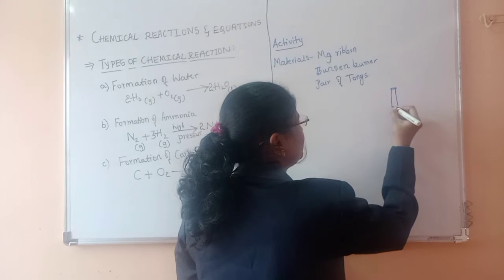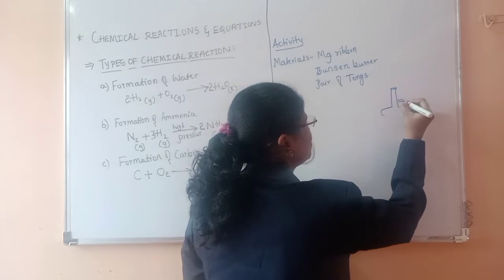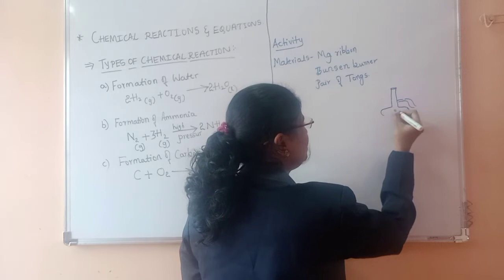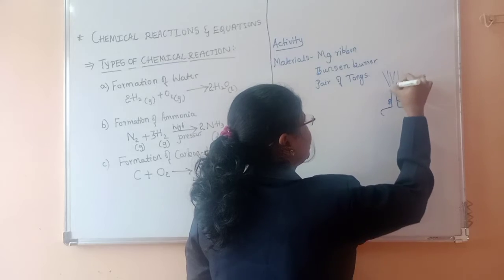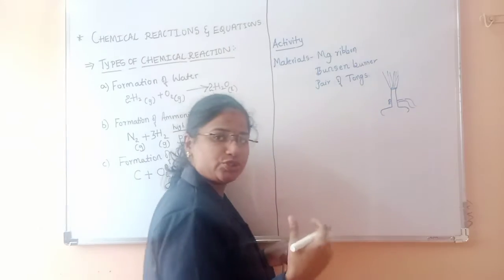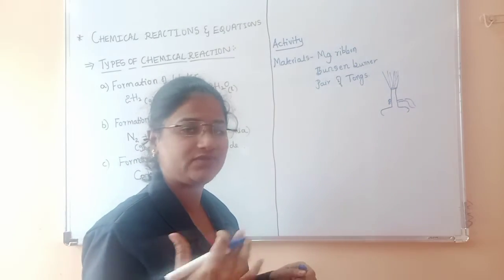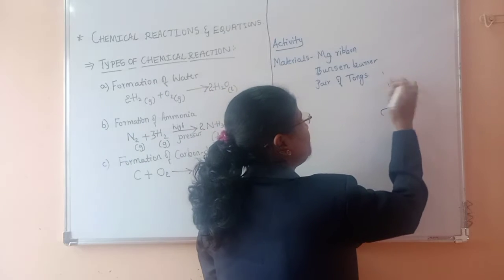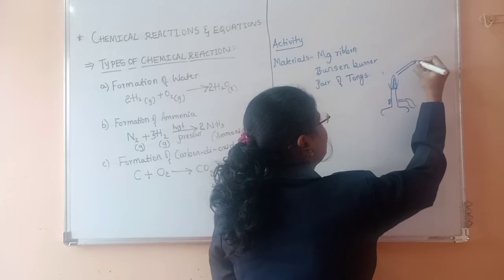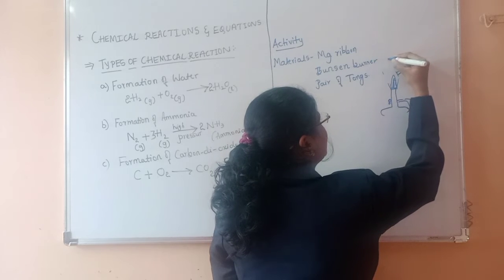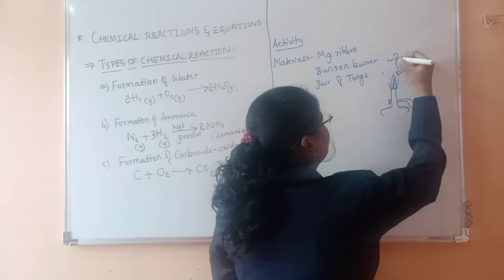So a Bunsen burner in the laboratory will be like this, which will be connected to the LPG cylinder. It will have knobs and it is used to burn the samples, or whatever we require. So it should be ignited in a very low flame, on which we will hold the magnesium ribbon using a pair of tongs.